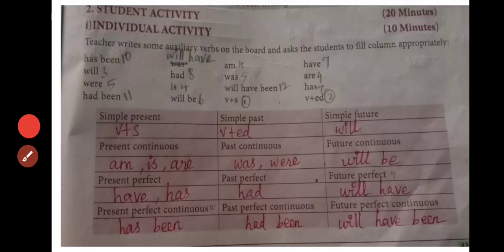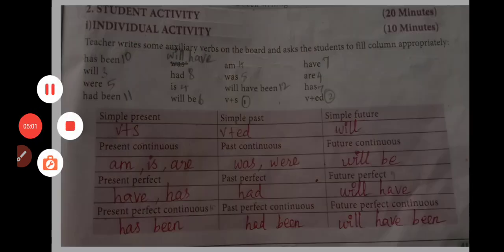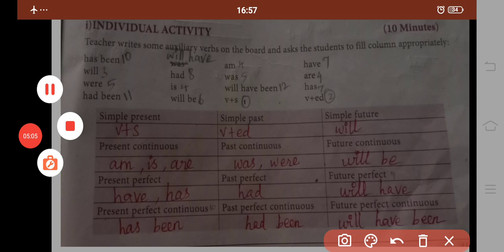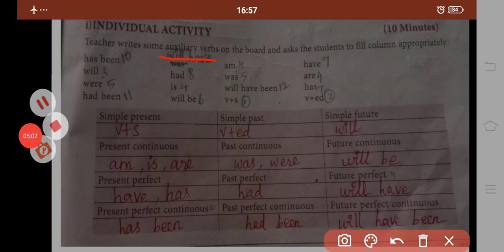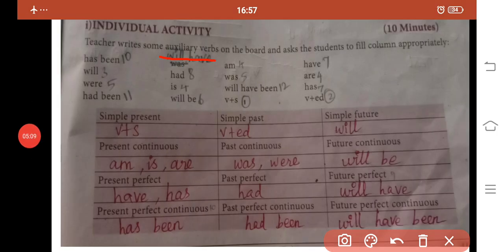Here they give an individual activity to you. The teacher writes some auxiliary verbs on the board and asks the students to fill in the column appropriately. Here we are going to know about the auxiliary verbs. Auxiliary verbs means a helping verb.